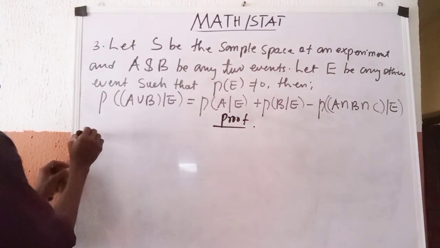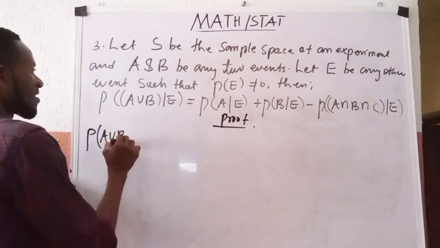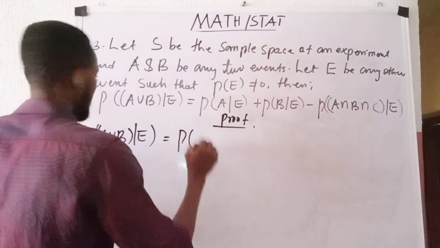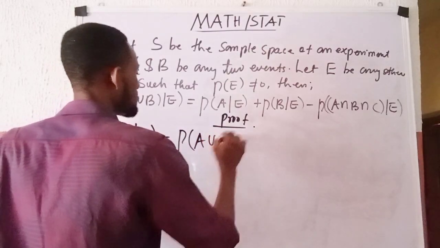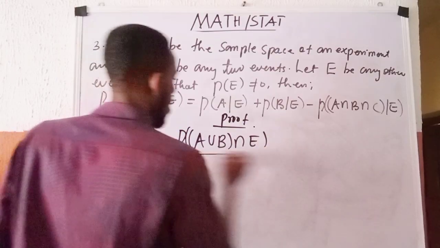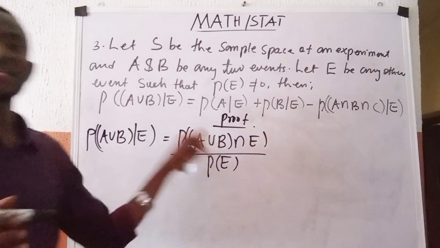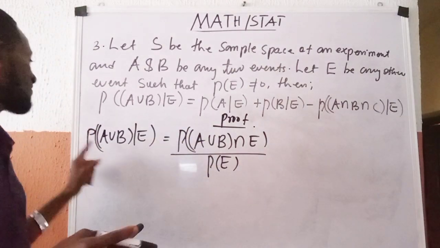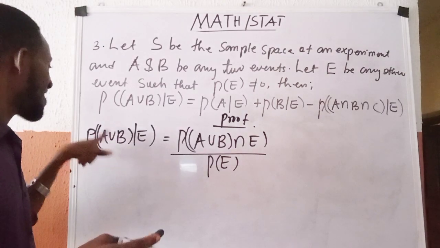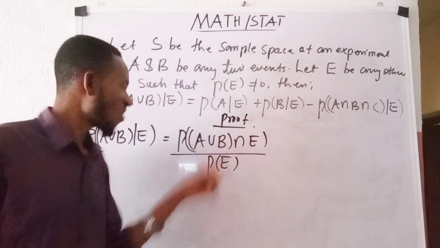My P of A union B given E is equal to P of A union B intersection E, all over P of E. I have just expressed this as the conditional probability we know, just like P of A given B is expressed as P of A intersection B over P of B. But what we have here is P of A union B given E, so it becomes P of A union B intersection E, all over P of E.